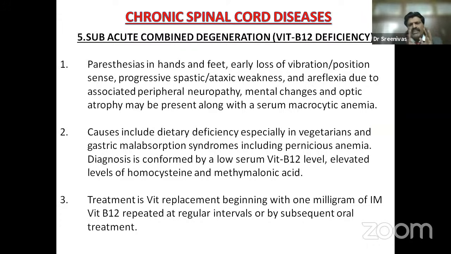Subacute combined degeneration, vitamin B12 deficiency. Vitamin B12 is very important for myelination. Always remember three tracts of the spinal cord: posterior column, pyramidal tract, and spinothalamic tract. Of these, posterior column and pyramidal tract are well myelinated tracts. Spinothalamic tract is the least myelinated tract. So when there's vitamin B12 deficiency, it is the posterior column and pyramidal tract which tend to get affected because they are well myelinated, but the spinothalamic tract is not affected because it's the least myelinated.